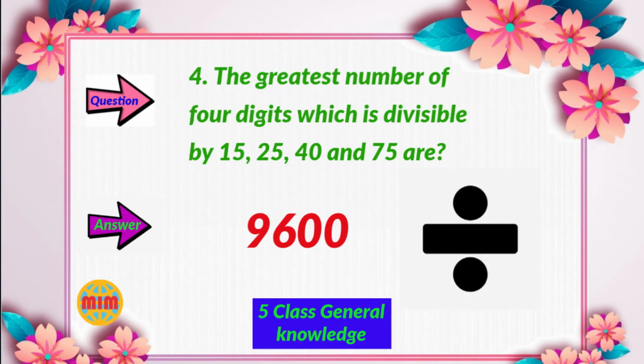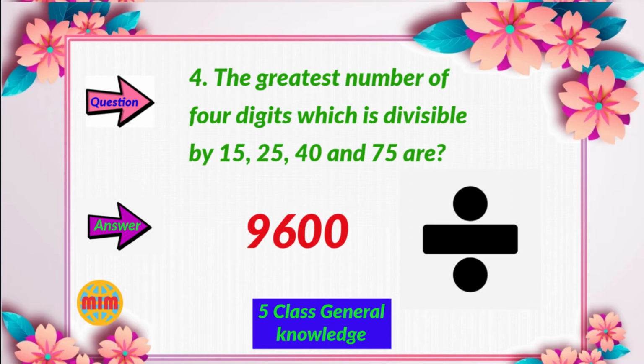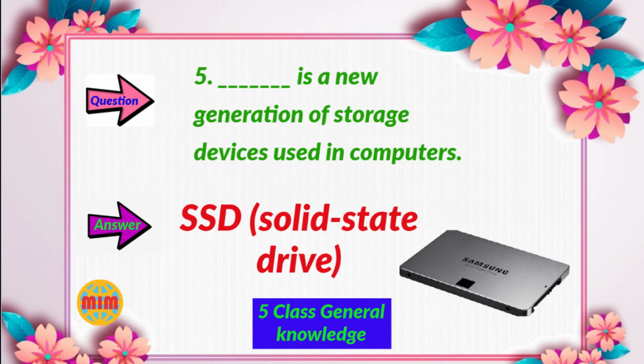Question number 4. The greatest number of 4 digits which is divisible by 15, 25, 40 and 75 is? Your answer is 9600. Question number 5. Which is a new generation of storage devices used in computer? Your answer is SSD. Solid state drive is a new generation of storage devices.